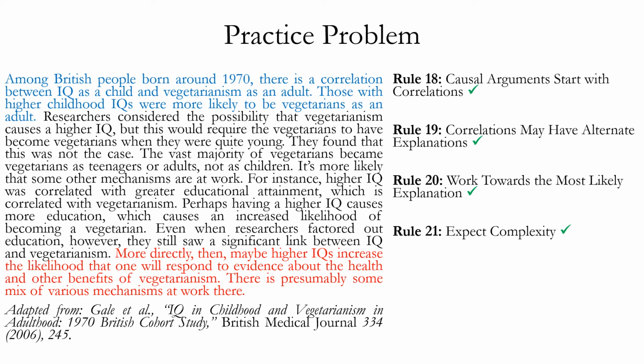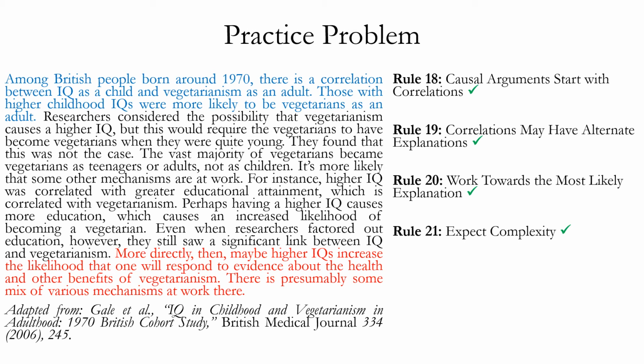It's saying maybe higher IQ doesn't directly cause vegetarianism, but rather via the route of higher education. People with high IQ have greater educational attainment, and it's the greater education that causes them to become vegetarians. But it rules that out. It says even when researchers factored out education, however, they still saw a significant link between IQ and vegetarianism.